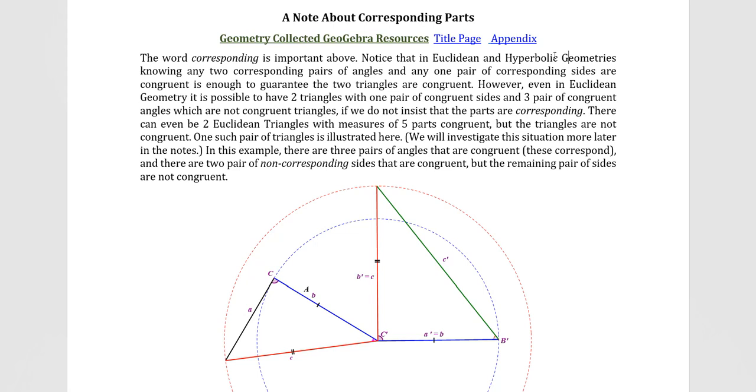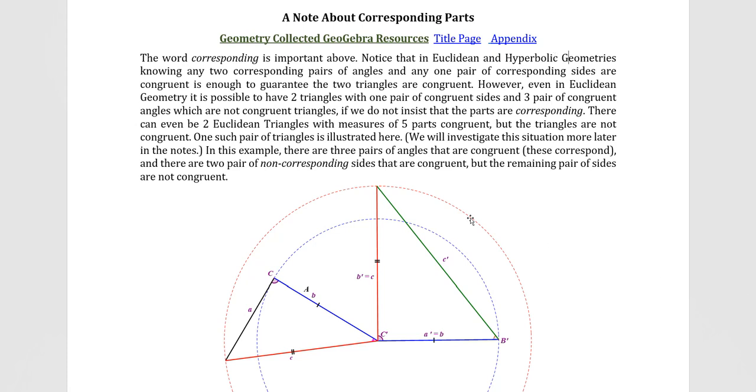However, even in Euclidean geometry, it is possible to have 2 triangles with 1 pair of congruent sides and 3 pairs of congruent angles which are not congruent, if we do not insist that the parts are corresponding. There can even be 2 triangles with measures of 5 parts that are congruent, but the triangles are not congruent. And here's a pair illustrated here.